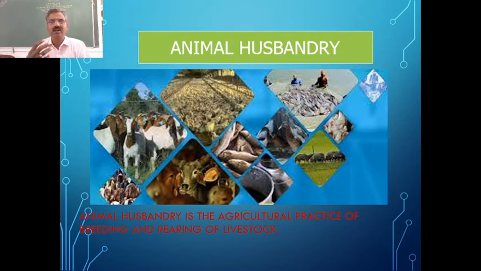We have been using many animals for various purposes, and later on, man started domesticating these animals. This domestication has become a form of agriculture now. It itself has got its own branch, which we call animal husbandry.